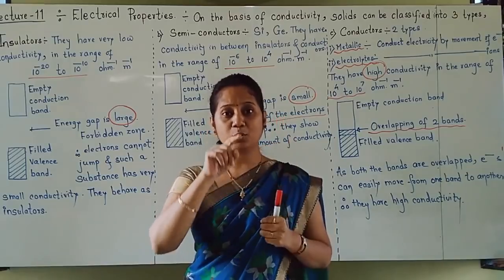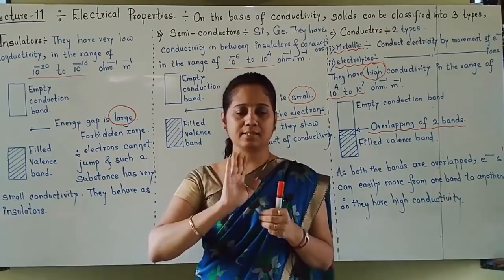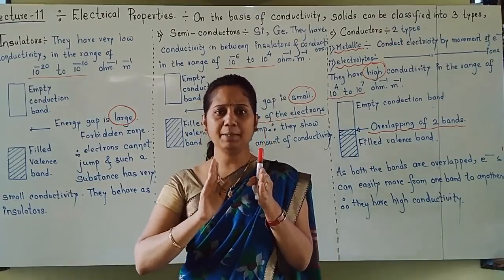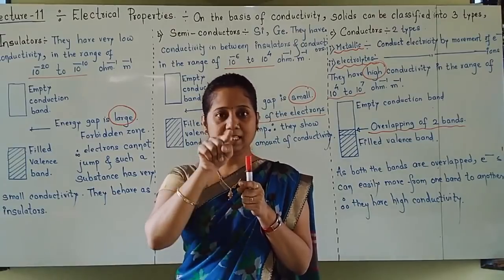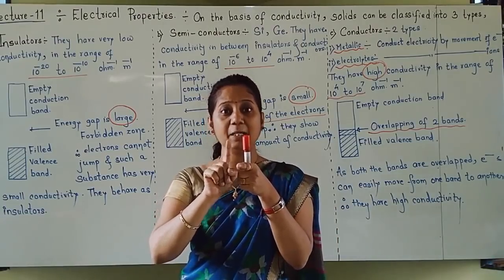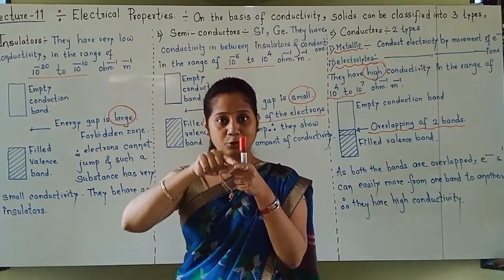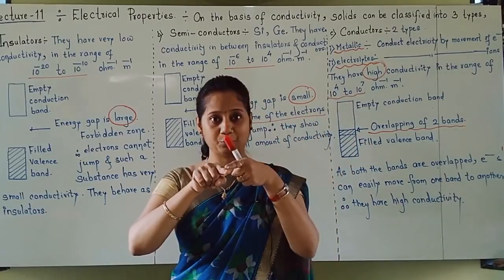They belong to which group, students? 14th group. To these elements we have to add the impurities. Two options are there, students. These belong to the 14th group. One option is to add an impurity which belongs to the 13th group, or add an impurity which belongs to the 15th group.